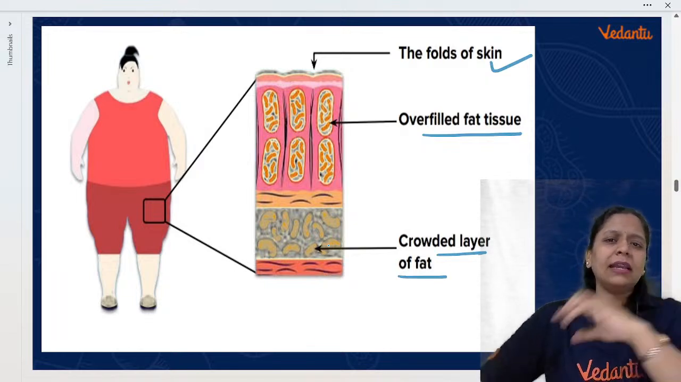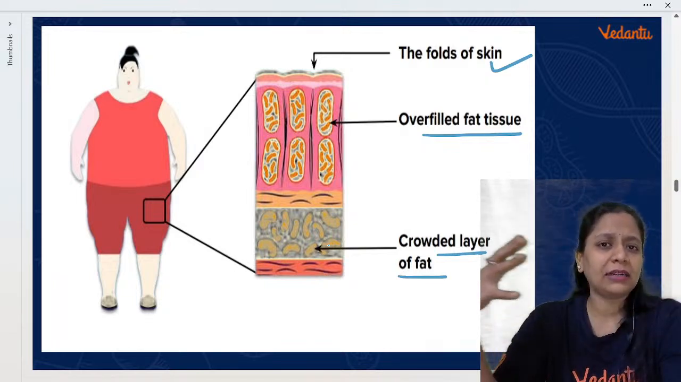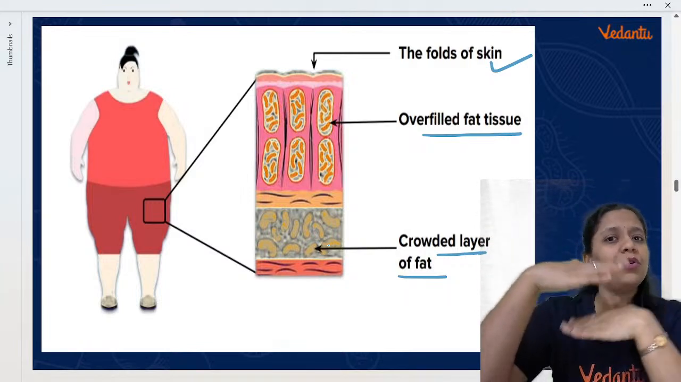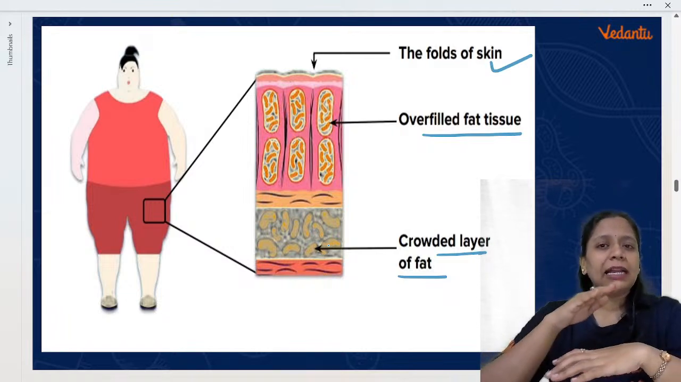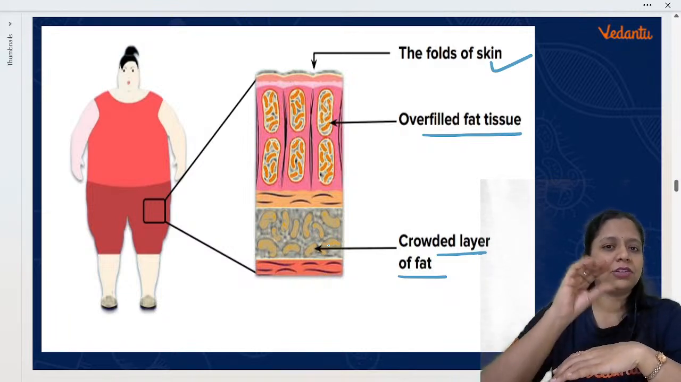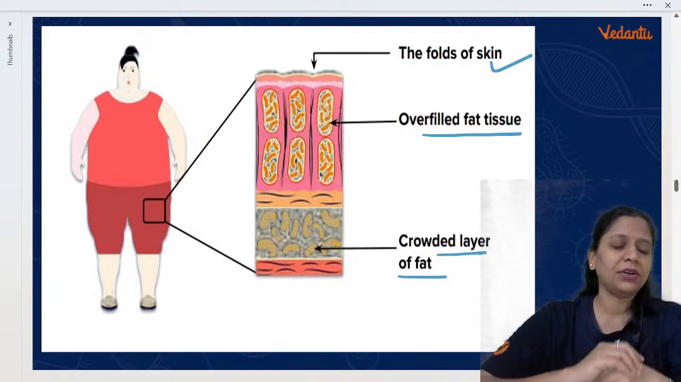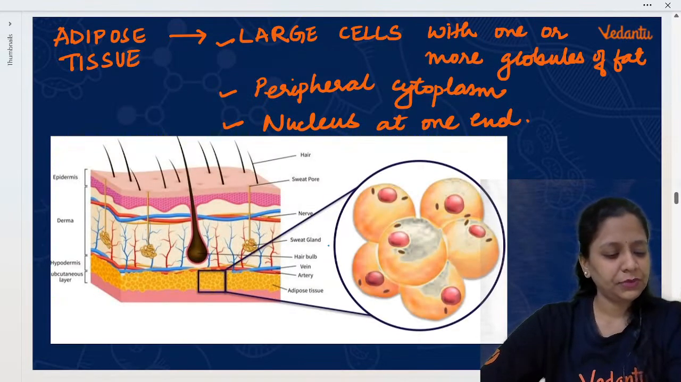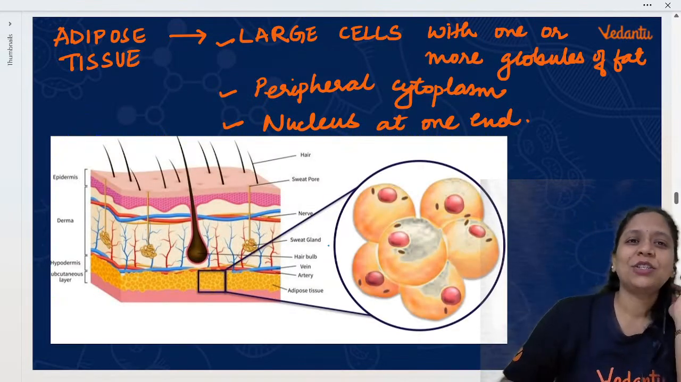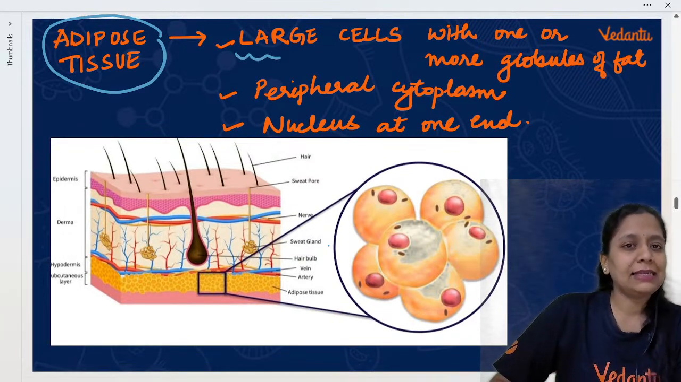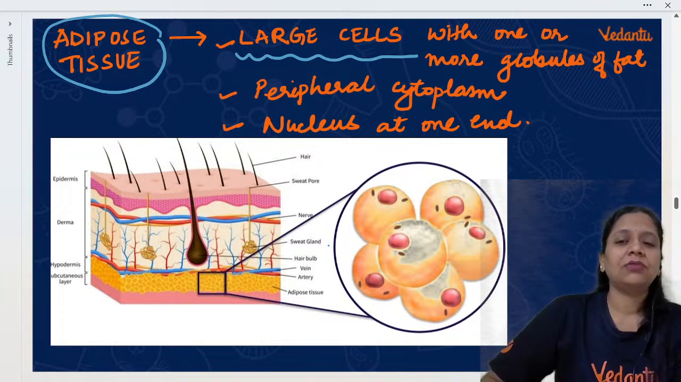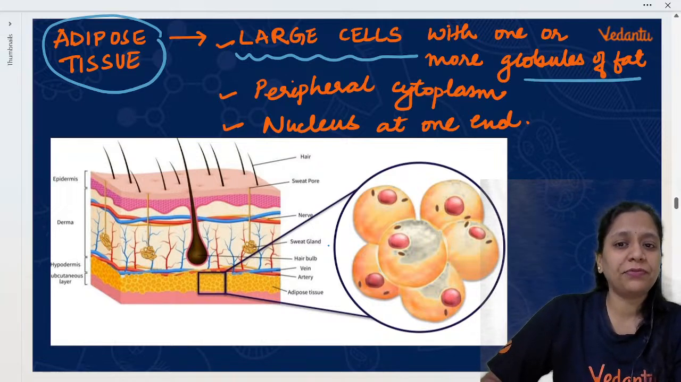So if we are very fat or obese, we will have more fat adipose tissue. If we are slim, adipose tissue ఉంటుంది కానీ కొంచెం సన్నగా ఉంటుంది, తక్కువగా ఉంటుంది. Okay. So adipose tissue cells, how the cells will be? The cells are very large with one or more globules of fat.